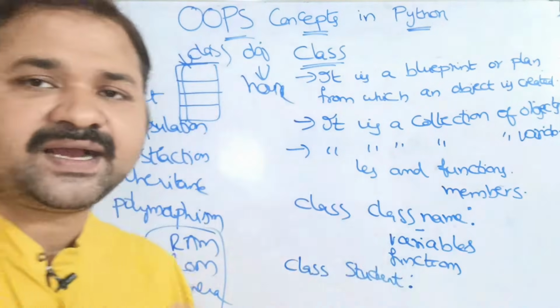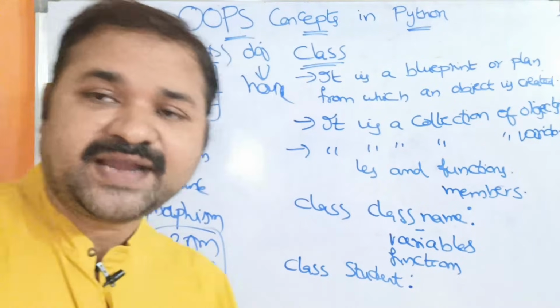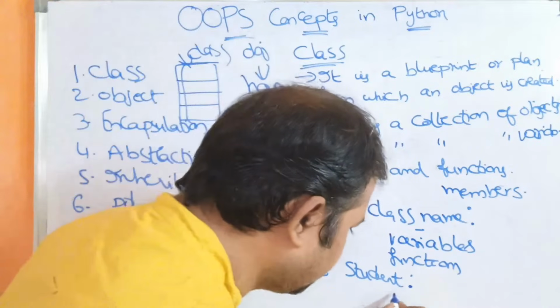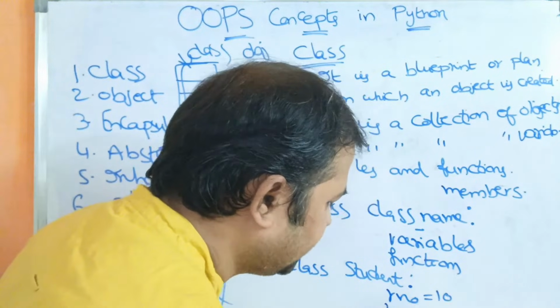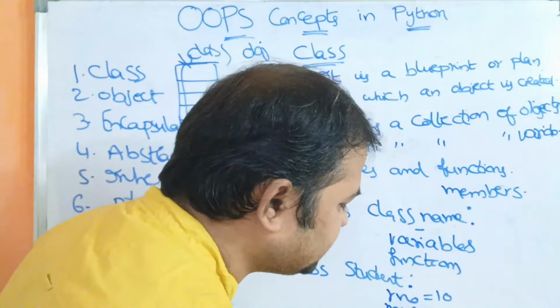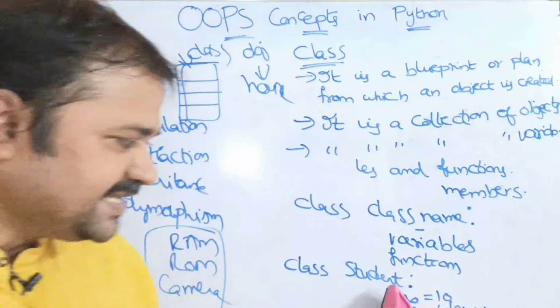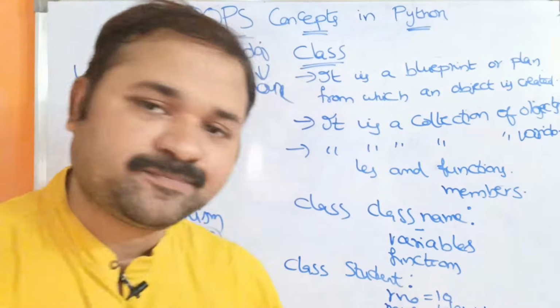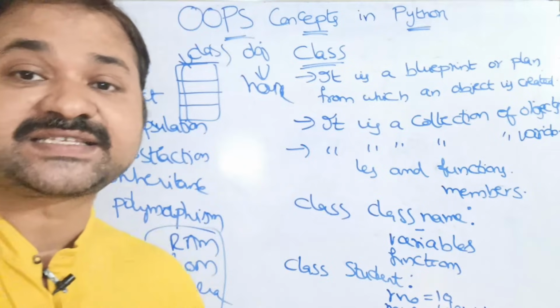Here in Python there is no need of declaring any variable. Directly we can perform the initialization. Let the first variable be roll number. Roll number is equal to 10. Next variable is name. Name is equal to Ramu. Now roll number is assigned a value 10, so roll number becomes integer data type. Next we assign some name.